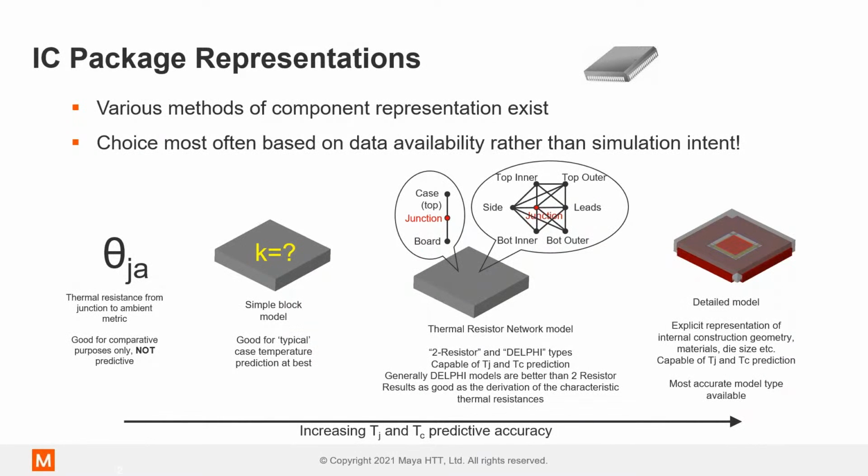Then moving up in the accuracy ladder, you have thermal resistor networks. These are broadly separated into two resistor or Delphi, where you have internal resistances. And then you have a fully detailed model. So this is a fully detailed package with die, lead frame, encapsulant, the whole construction, what materials have been used, if you've got bond wires that are gold, or there's a whole lot of information in here that you might not want everyone to know about, but this is going to be the most accurate model that you can provide for modeling your ICs.